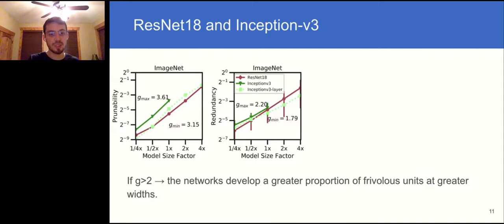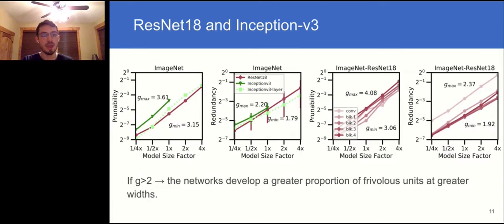And in fact, there's a case where G is less than 2 for redundancy in Inception V3s, but it turned out to be somewhat of an exception, and it was accompanied by a correspondingly large G for prunability. You may have noticed that we don't have 2x and 4x sized Inception V3s in these plots. That's just because they were too big to fit in our hardware, but we trained versions in which a single layer was varied over the full range, from 1/4x to 4x, and that's shown in light green. It's also useful to notice that G is pretty different for prunable and redundant units in both of these network types. So this is evidence of a significant amount of disjointness between the two.